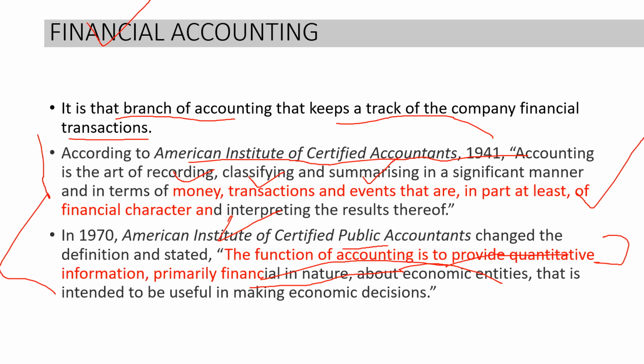Any other thing which cannot be measured in terms of money will not be recorded in financial accounting. Only quantitative information is recorded, not qualitative information, though it affects the company's goodwill and benefits. Still it is not recorded in financial accounting, so it is also one of the drawbacks of financial accounting.